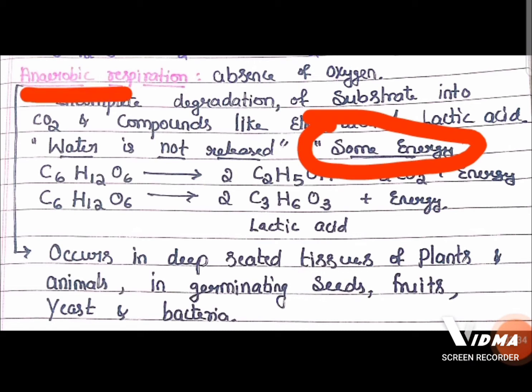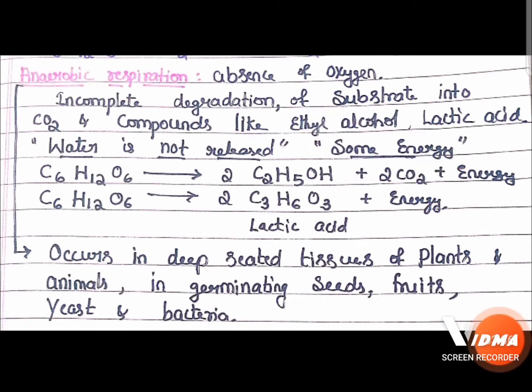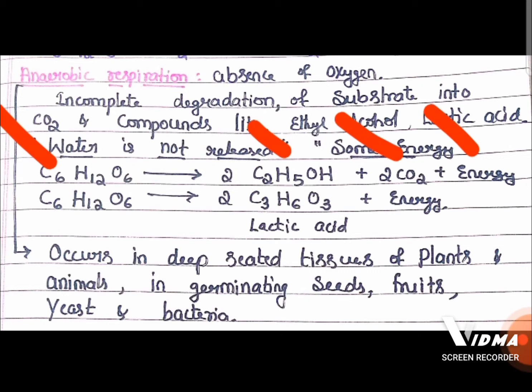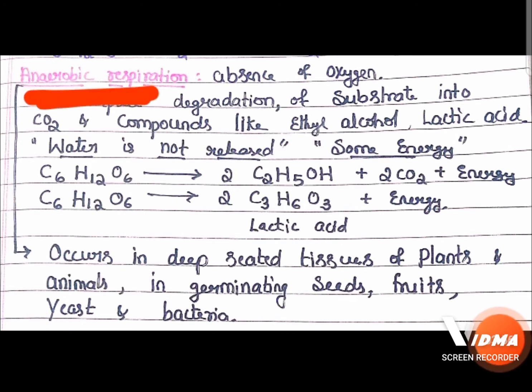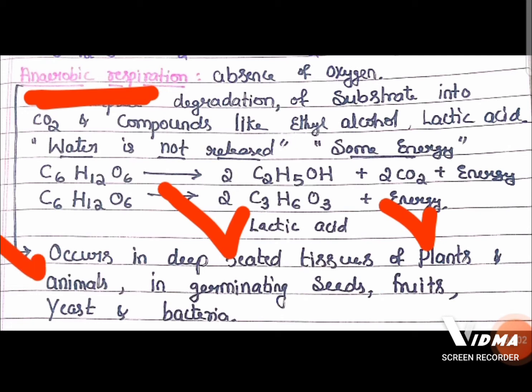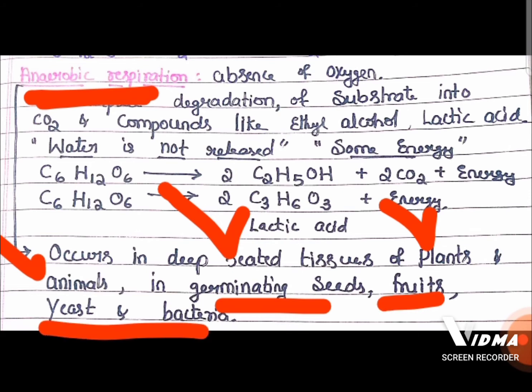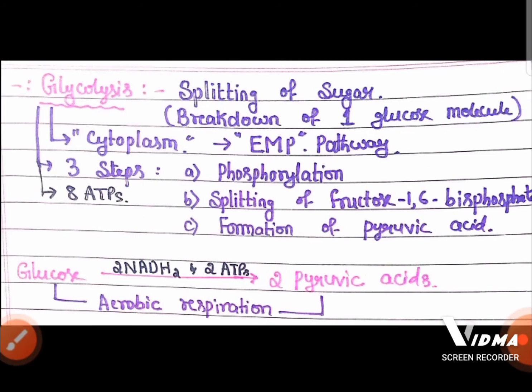Now there are two types of anaerobic respiration: one is alcoholic fermentation, another is lactic acid fermentation. In alcoholic fermentation, glucose converts to two molecules of ethyl alcohol, two carbon dioxide, and some energy. In lactic acid fermentation, glucose converts to two lactic acid and some energy. This anaerobic respiration mainly occurs in deep-seated tissues of plants and animals, and also in germinating seeds, fruits, and microorganisms like yeast and bacteria.